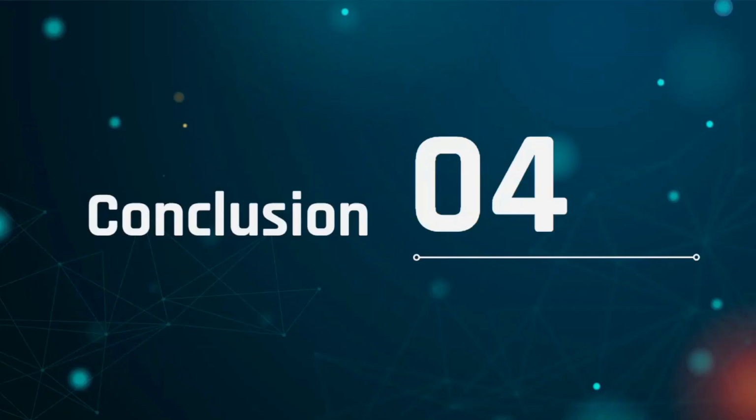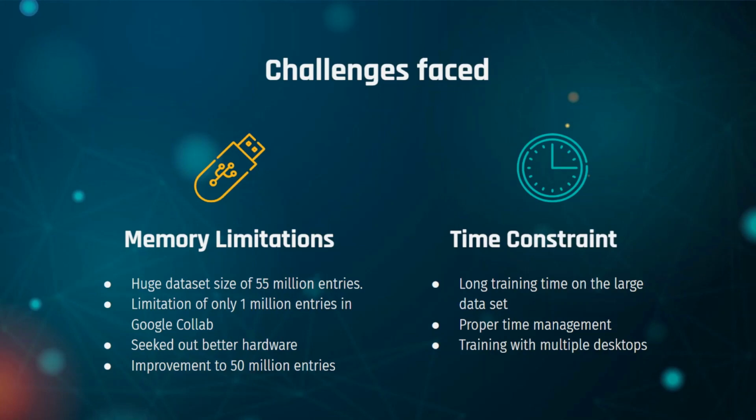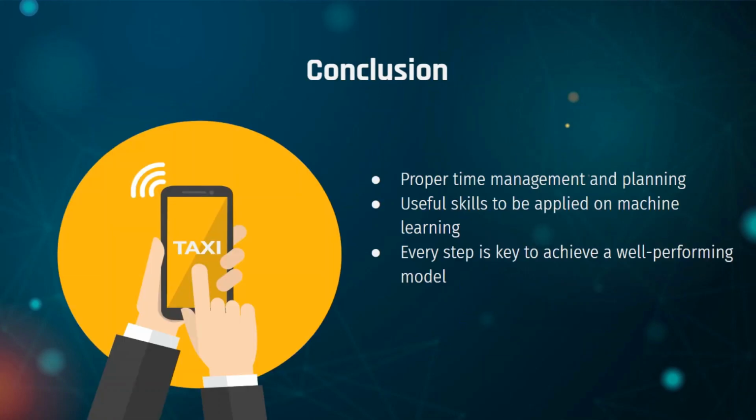Finally, to conclude our presentation, we have faced various limitations and difficulties while carrying out the project. Firstly, there are memory limitations. The dataset that was provided had 55 million entries, which was way too large to be read by the Google Colab notebook. Secondly, we had a tight time constraint due to long training times on a large dataset. This project has taught us the importance of time management as well as useful skills that can be applied in machine learning. As training the models with huge datasets requires a significant amount of time, planning out our agenda in advance is necessary for us to complete the project.